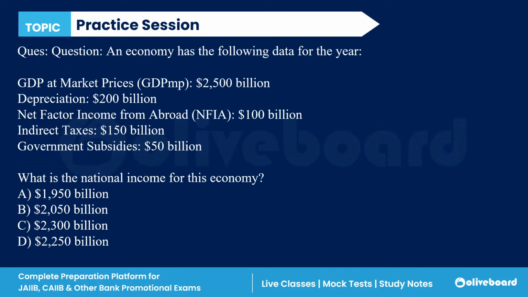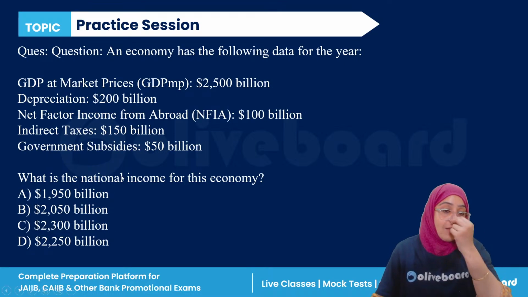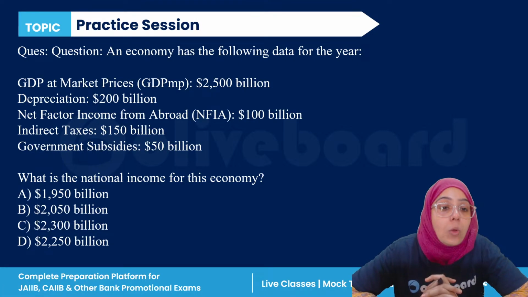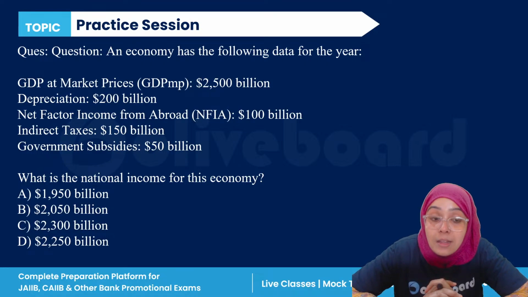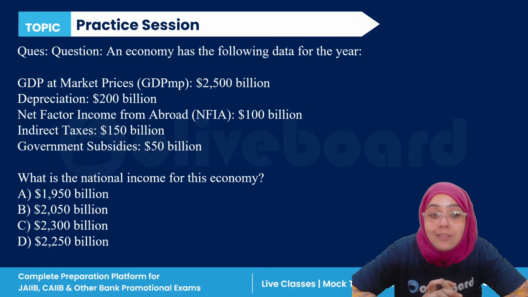Okay, next question. Now, please just focus on this question and then we have to answer. GDP at market price is $2,500 billion. Depreciation is 200. Net factor income from abroad is 100 billion. Indirect taxes are 150. Government subsidies are 50. What is the national income for this economy?